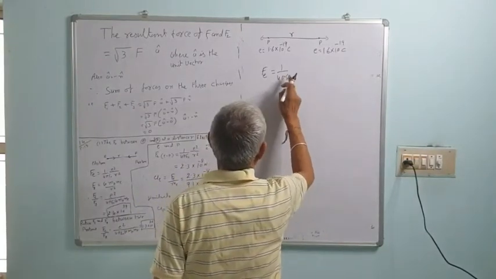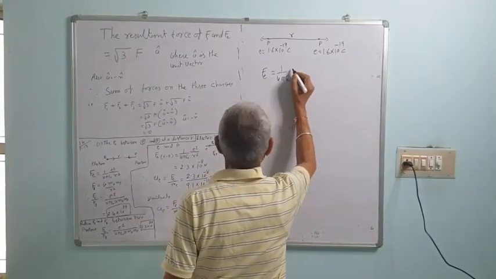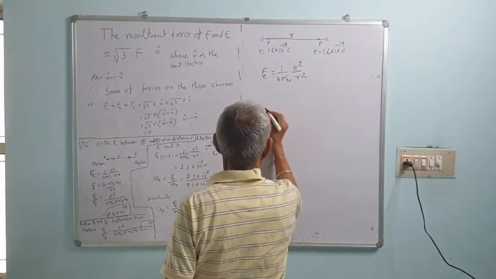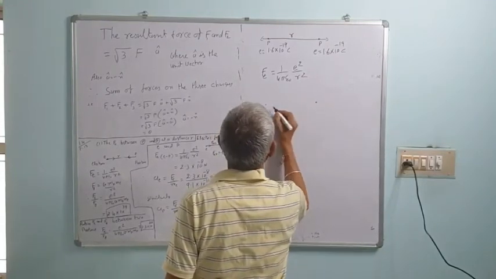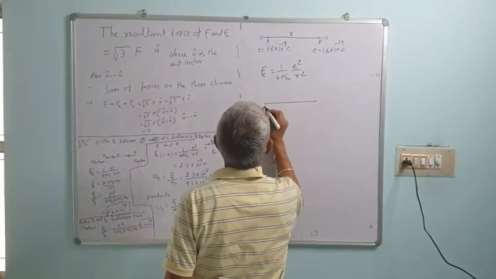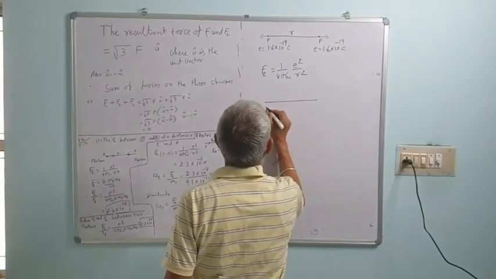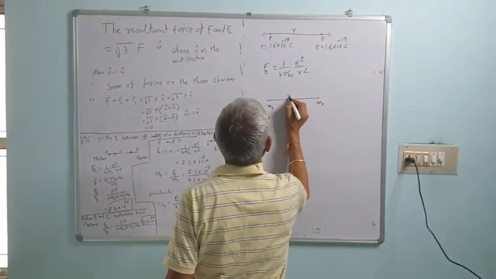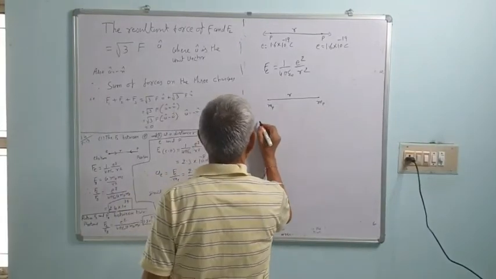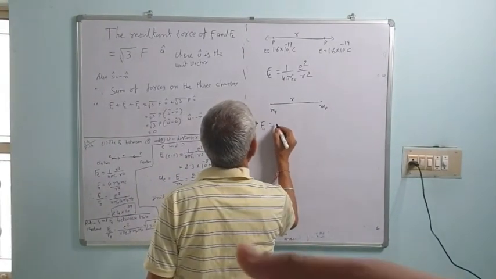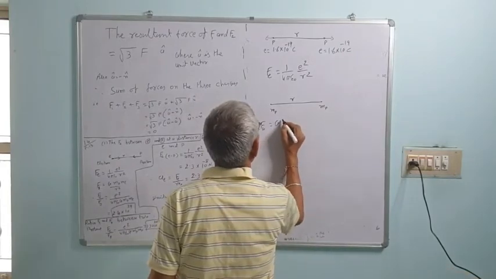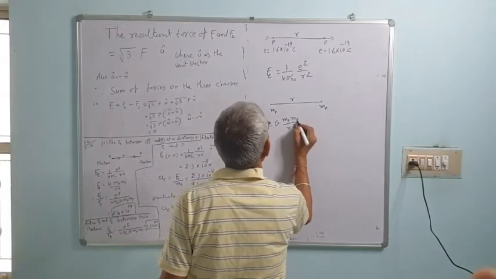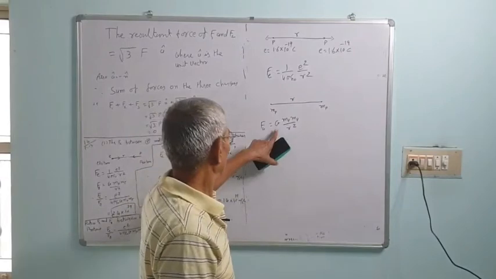The electrostatic force between proton and proton is given by 1 upon 4 pi epsilon naught into e square upon R square. Similarly, the gravitational force between proton and proton at the same distance is Fg equal to G mp square upon R square, where G is the universal gravitational constant.